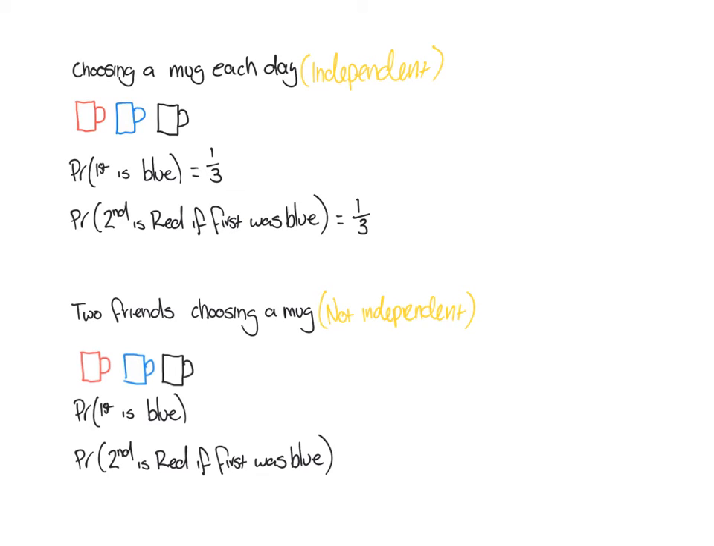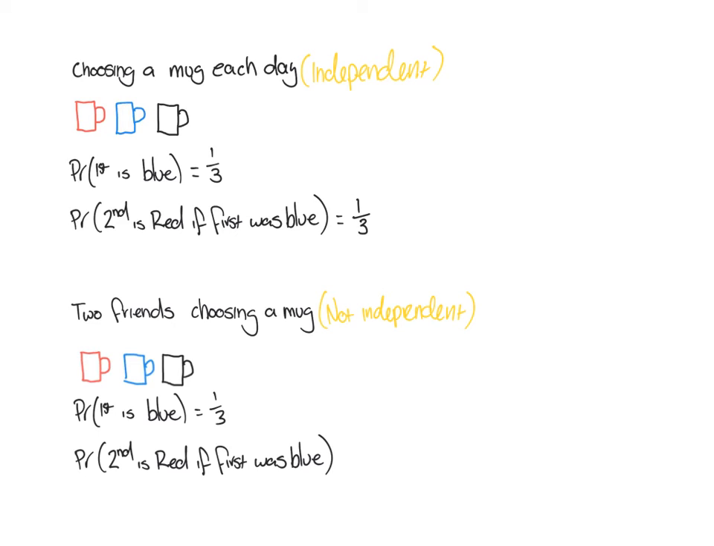Now, this is where it gets a little bit different, because these events, two friends choosing a mug on the same day, one after the other, are not independent. We've already figured that out, but let's calculate the probability to see how they differ from what we had above. Again, what's the probability that the first friend takes out a blue mug? Well, that's 1 out of 3. There's still a 1 in 3 chance that the first person draws out a blue mug.